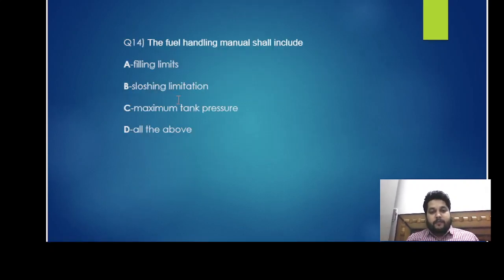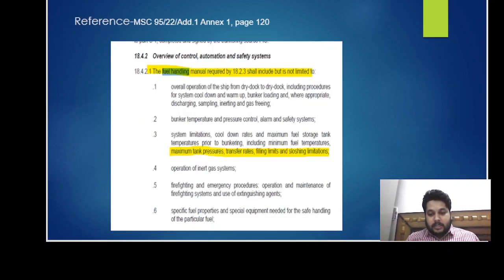Question 14. The fuel handling manual shall include, okay, A, the filling limit. B, the sloshing limitation. C, the maximum tank pressure. D, all the above. Thus,